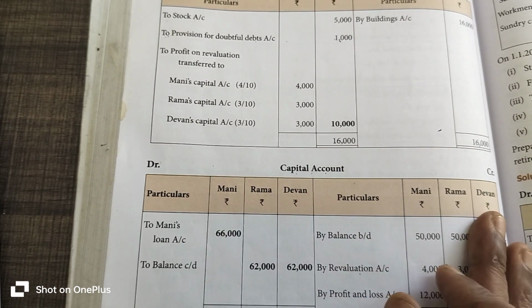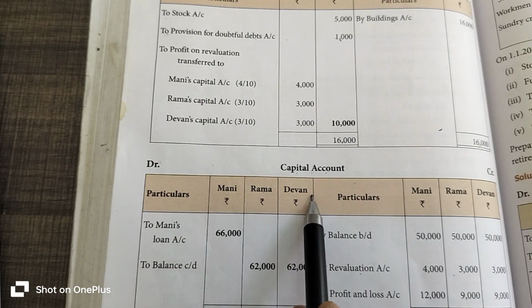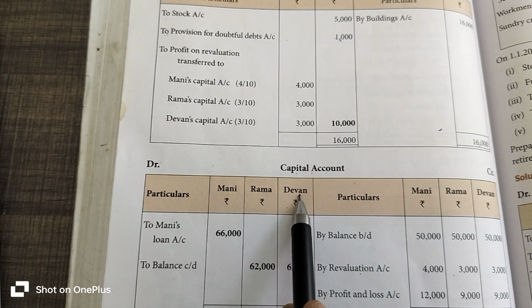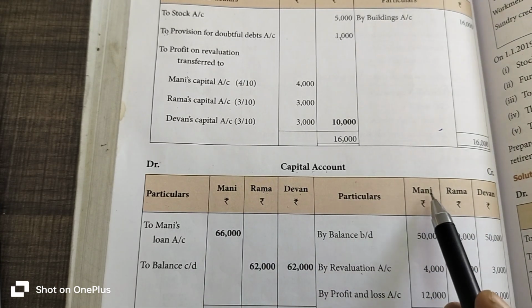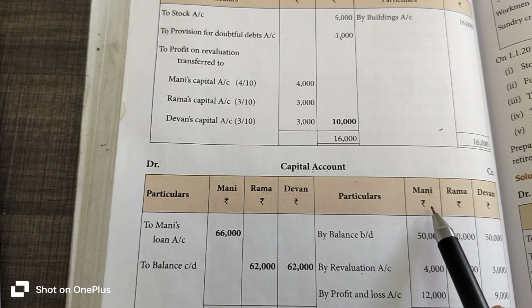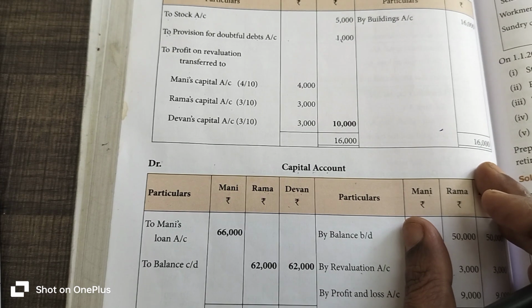What is the format? On both sides we have to enter particulars, the respective partners' names, with rupees: Mani, Rama and Devan. On the creditor side also we write particulars Mani, Rama, Devan, and rupees. Okay, entered. This is the format for the capital account.